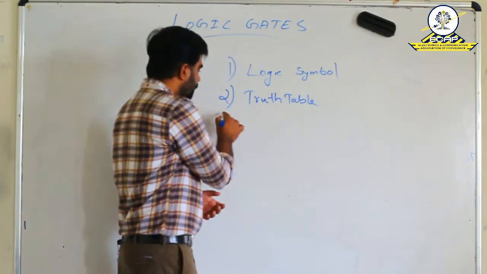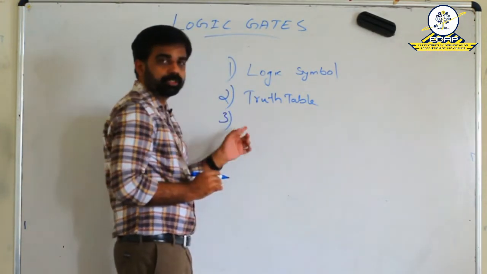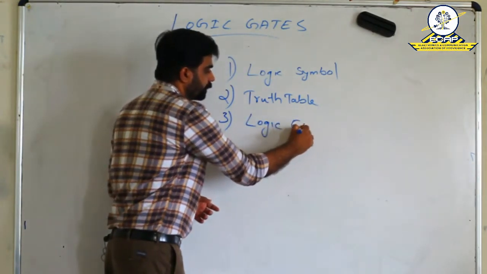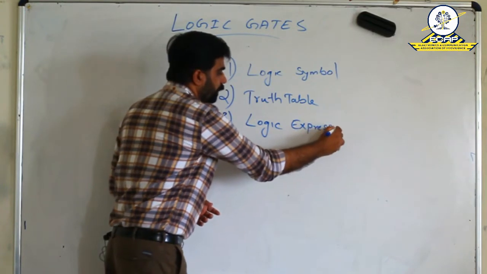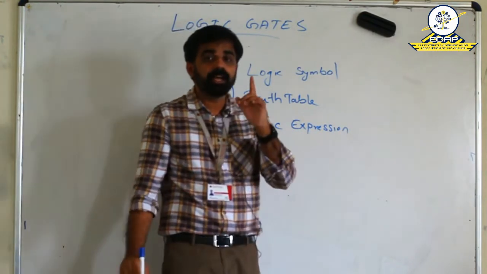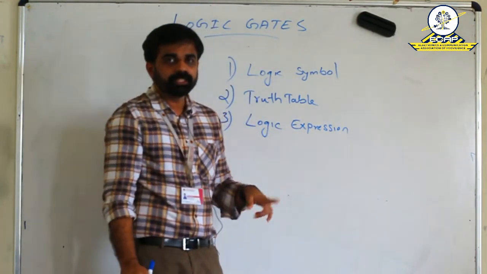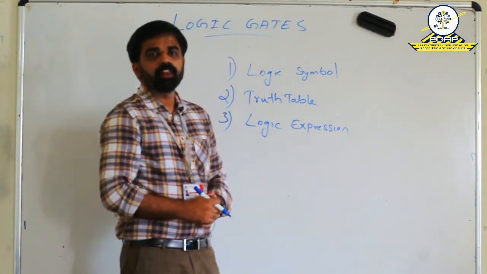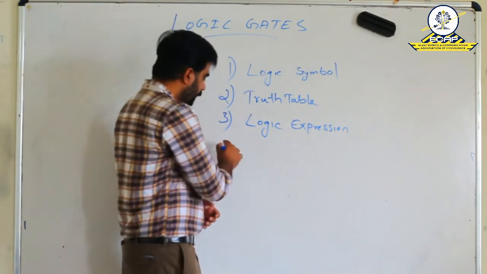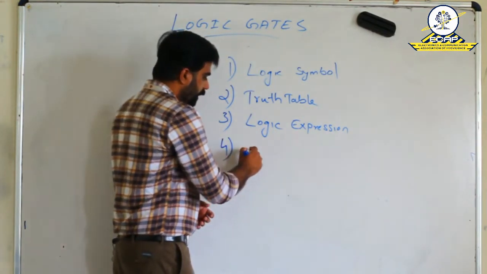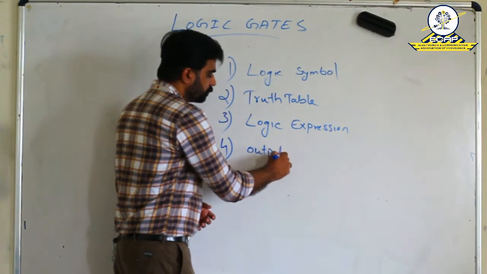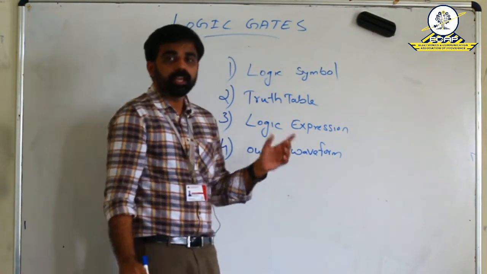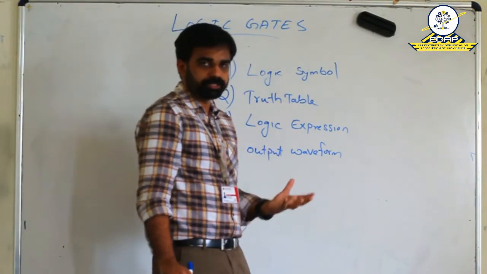The third important factor is logic expression. Each logic gate has its own logic expression that represents the data flow of the logic gate. And finally, the output waveform, which represents the output of the logic gate.